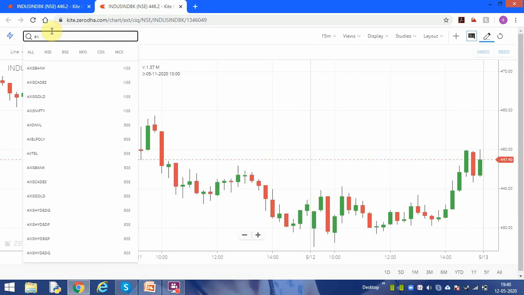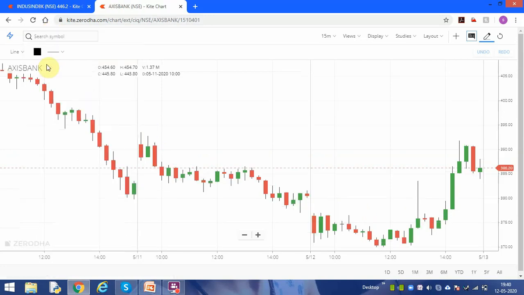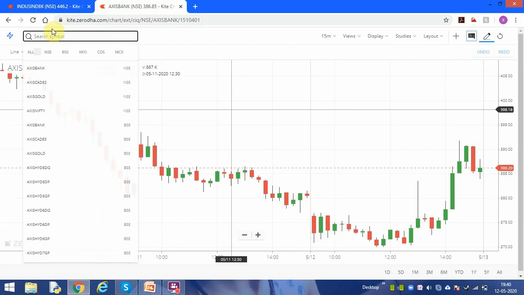I will take the next share, Axis Bank. You see, you have to check whether it's sideways or range bound. Axis Bank, there is no trade. You see that.